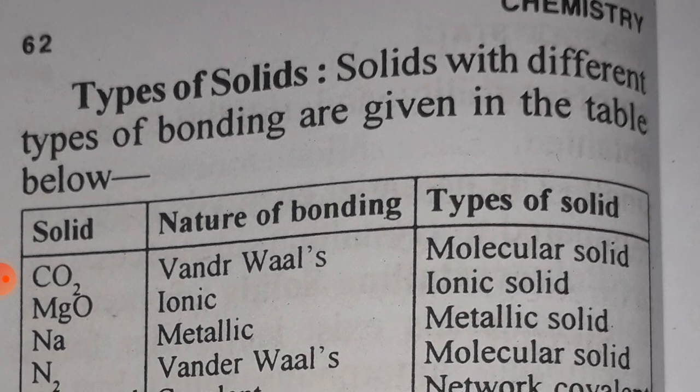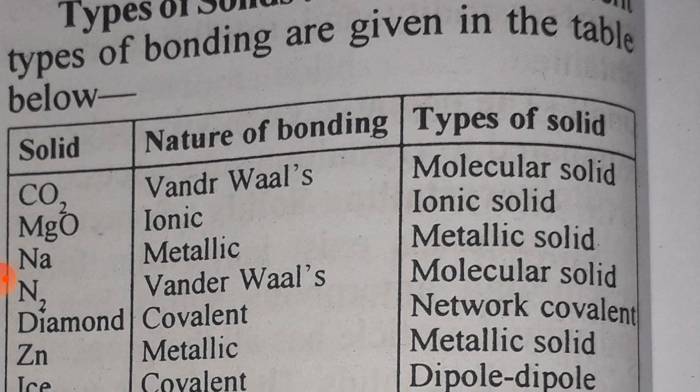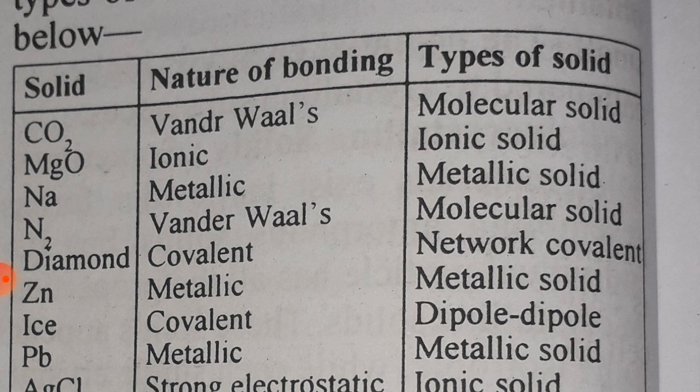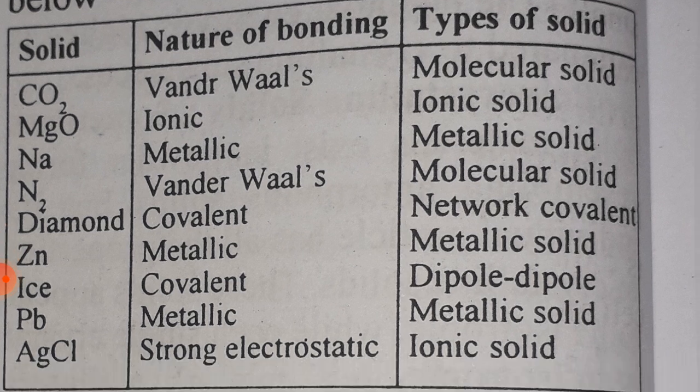Types of solids. Solids with different types of bonding are given in the table below. Solids, nature of bonding, type of solid. Carbon dioxide, van der Waals, molecular solid. Magnesium oxide, ionic bonding, ionic solid. Sodium, metallic bonding, metallic solid. Dinitrogen, van der Waals bonding, molecular solid.